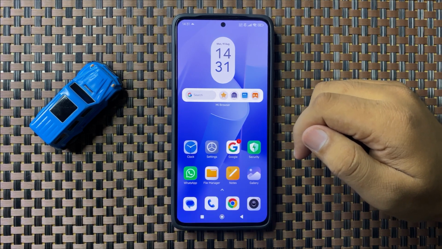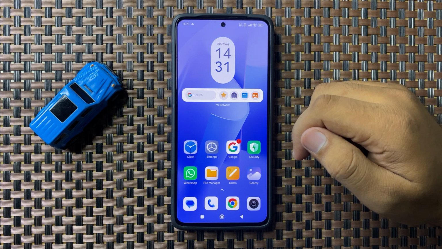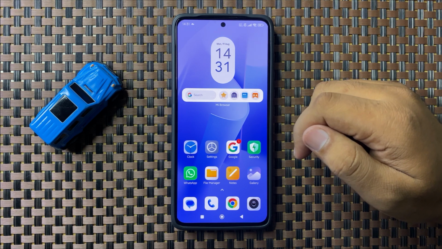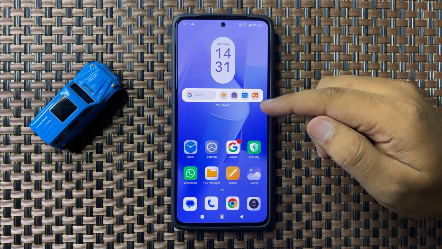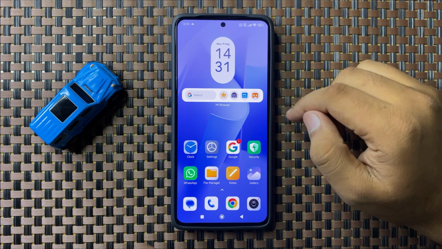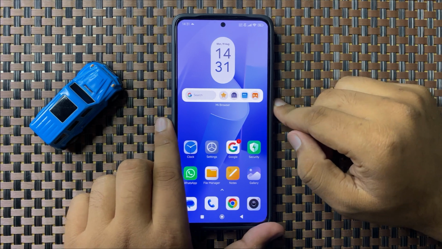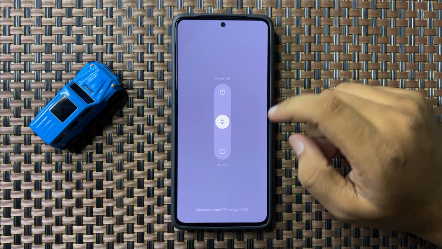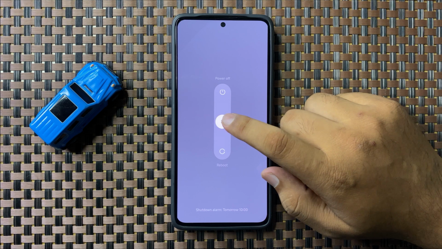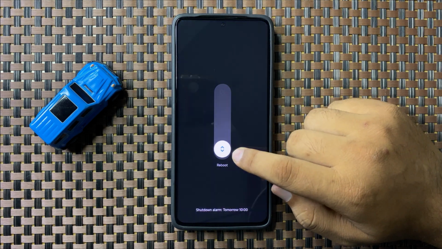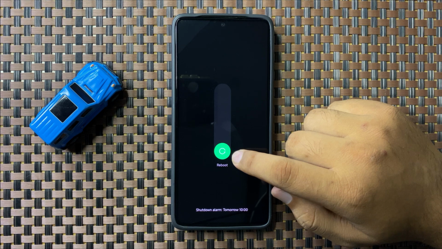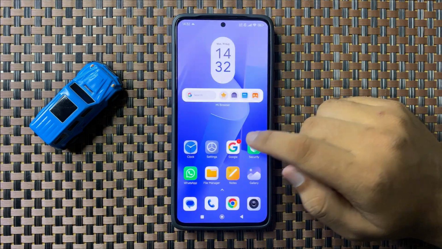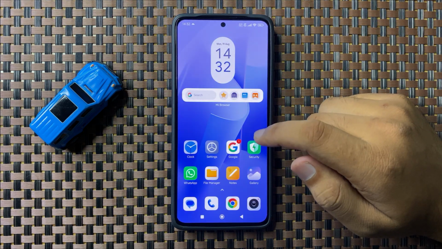In this video I will show you how to fix the screen won't turn on issue in HyperOS. So to fix this issue, try restarting your phone. To restart, press and hold the power button and then swipe down this circle, and when this circle gets green, you can release your finger to restart your phone. And after restarting your phone, your issue will be fixed.